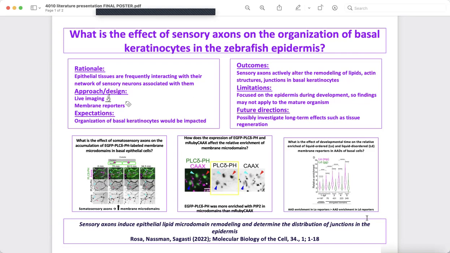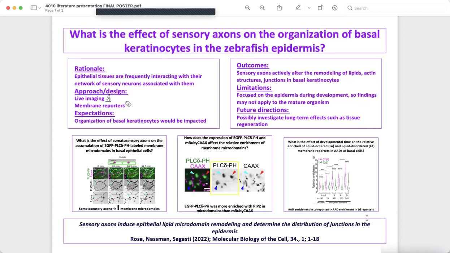Building upon previous research observations, the researchers hypothesized that the presence of sensory axons would significantly impact the organization and function of basal keratinocytes. The expectation was that sensory axons would actively modulate cellular processes within the epidermis, influencing lipid remodeling, actin dynamics, and junctional complexes in basal keratinocytes.